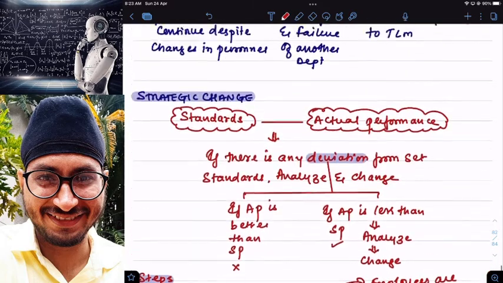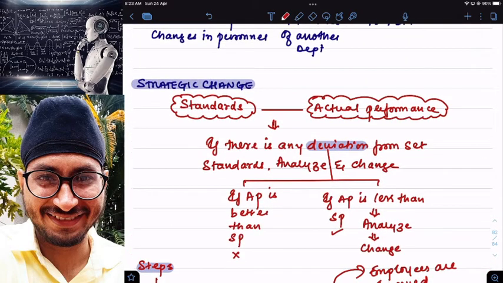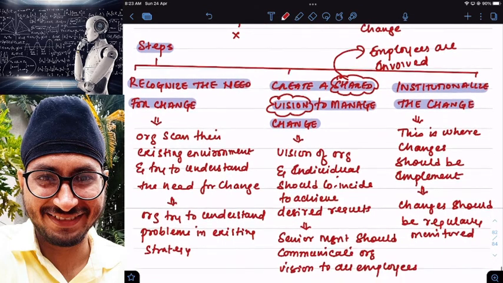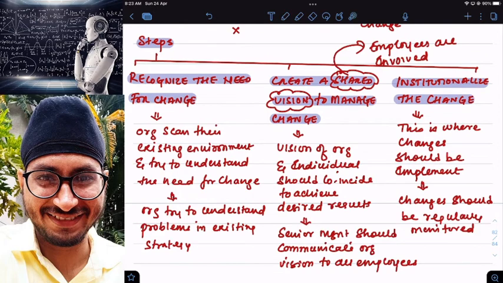So point number 1, what is a strategic change? Strategic change is required when the actual performance is not better than standard performance. It means I'm not able to achieve the results I'm expecting from my strategy, and when that happens, the organization needs to change. How many stages are there to change? Recognize the need to change, create a shared vision, and institutionalize the change.